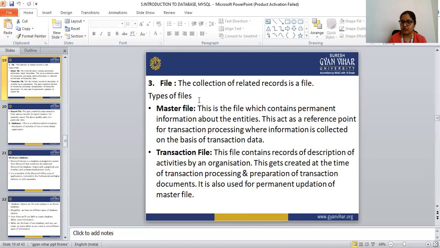So what is a master file? The master file contains the permanent information about the entities, and it acts as a reference point for transaction processing. And the transaction file contains records of the description of activities by the organization, and this transaction file gets created at the time of transaction processing and the preparation of the transaction documents.